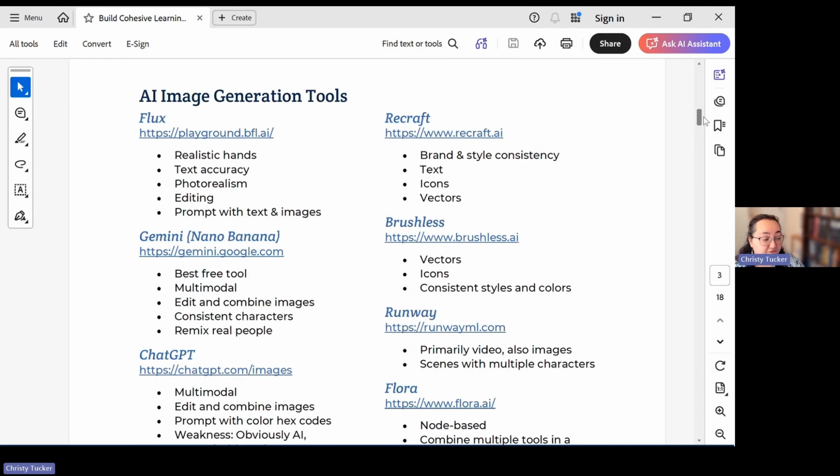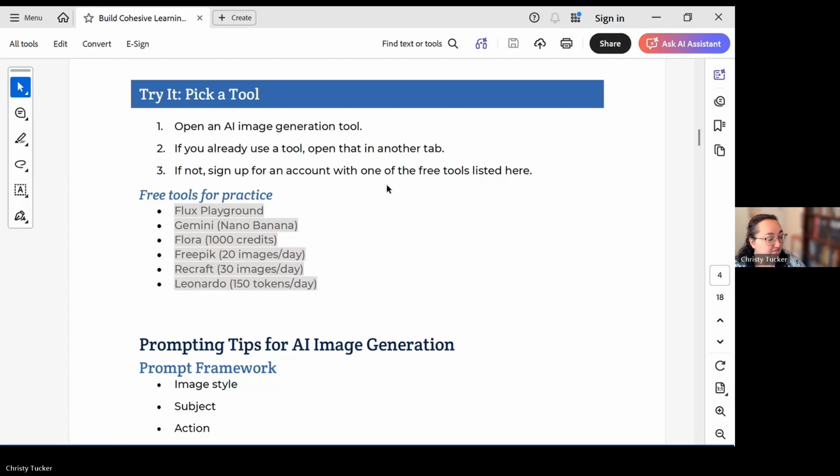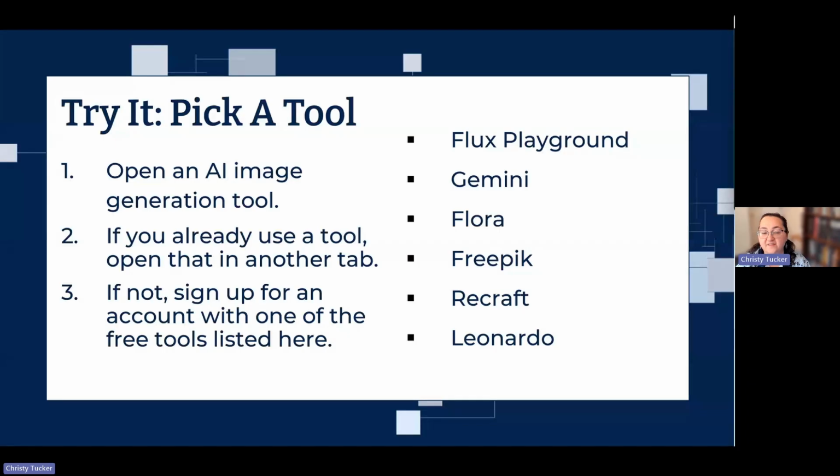I have a bunch of different tools here with some notes about what they're good at, but for these free tools for practice, you can pick one of these. Or if you've got Copilot, that's fine. Again, like I said, use the tool that you are authorized to use. Leonardo is one of the ones that has access to a couple of models. And if Copilot or ChatGPT or whatever is used in your organization, just make sure that you've got that up.